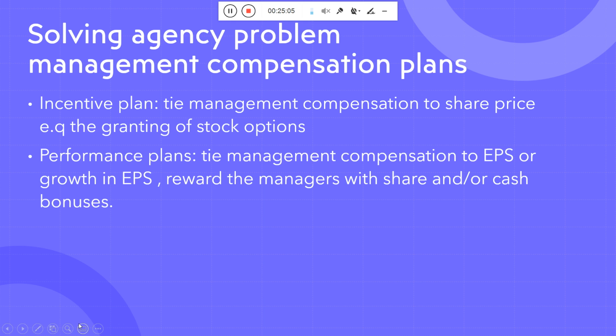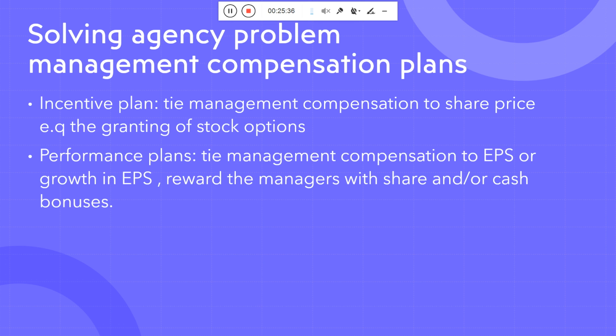Okay, how you can solve the agency problem: management compensation plan. So first is the incentive plan, tie management compensation to share price. You need to make a rule in your organization that the incentive the manager will get, the staff will get in that particular company, is on the basis of the share price.